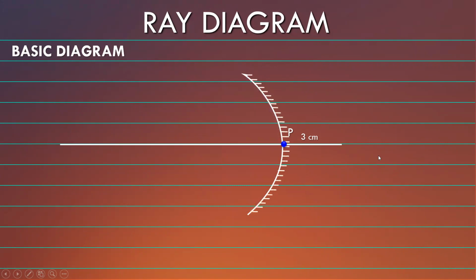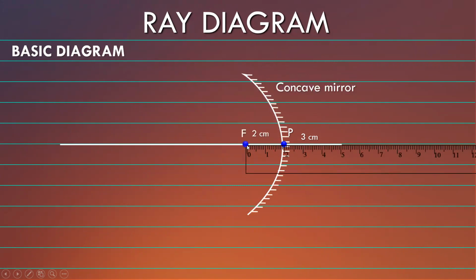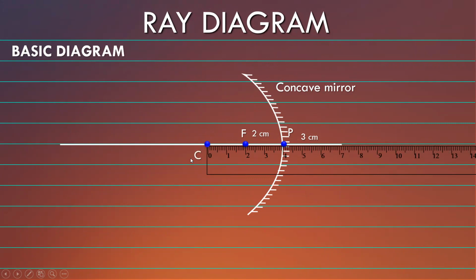Right? So from point P, 2 centimeters left I have the focus, and again from there 2 centimeters towards the left I have the center of curvature. Right? Remember, this P to F and F to C should be equal. अगर ये 2 लिया तो ये 2 लेना ही है, अगर ये 3 लिया तो ये 3 लेना ही है. It should be equal. Right? So this was the base diagram that you have to draw every time you draw a ray diagram.